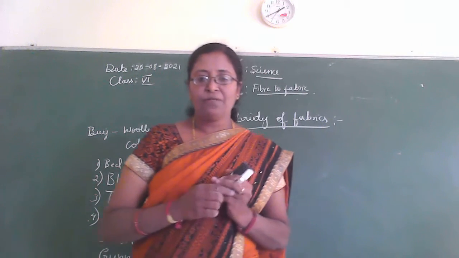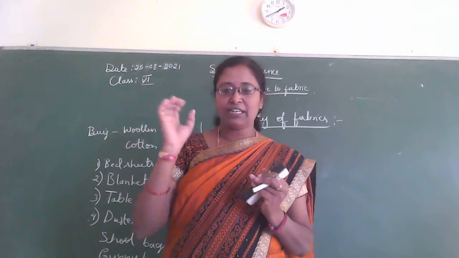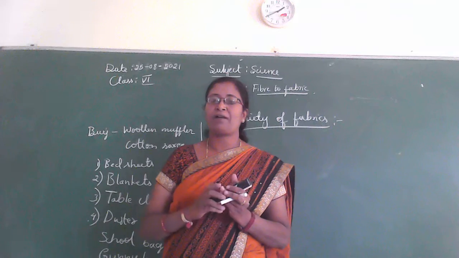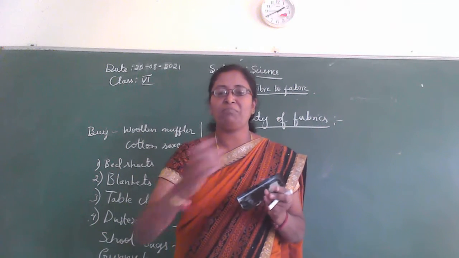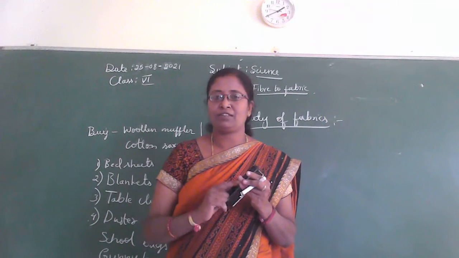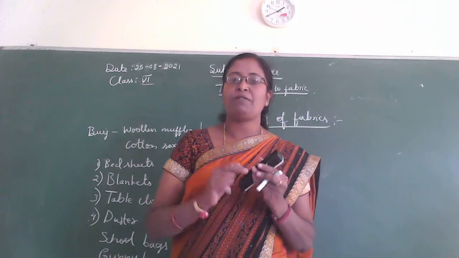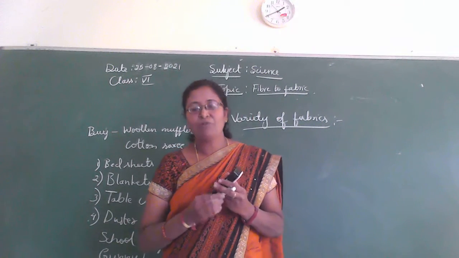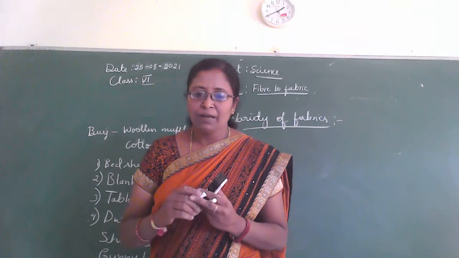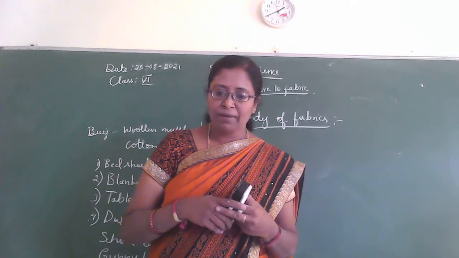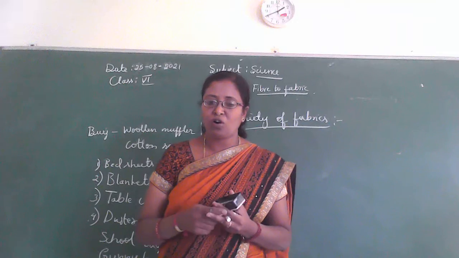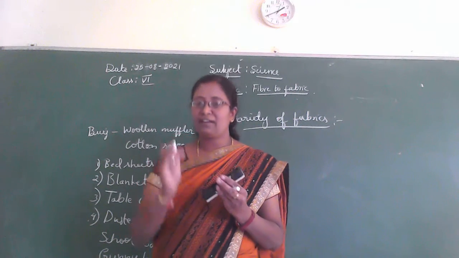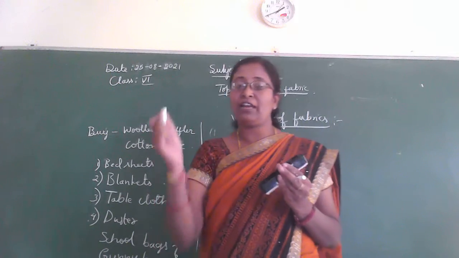So then feel and identify, touch it first. So feel and touch each piece of fabric. You have to take one piece and touch it, feel it, to know which material it is made of. So now label some of the fabrics as cotton, wool or synthetic. You touch, feel and identify or label.